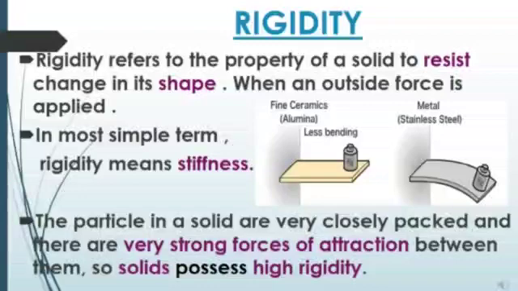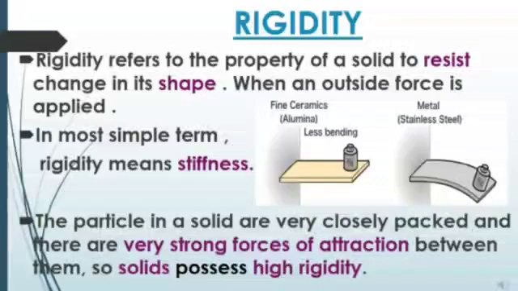What does rigidity mean? Rigidity refers to the property of a solid to resist change in its shape when an outside force is applied. As in the picture you can see there are two types of solids given. First of all is fine ceramics, that is also called alumina, and the second one is metal, that is stainless steel. You can compare these two materials: the second material, made up of stainless steel, is slightly bent. This means that it has the property of bending.